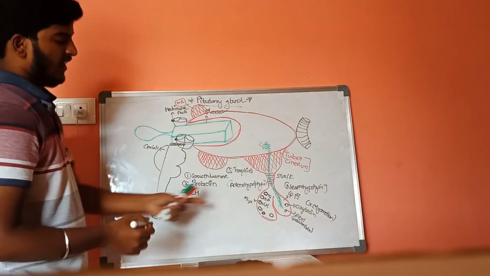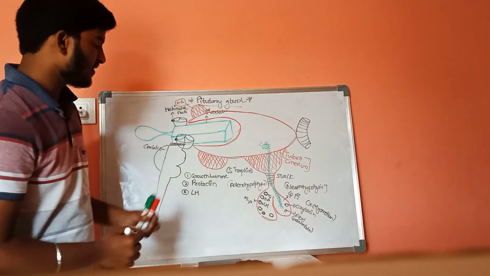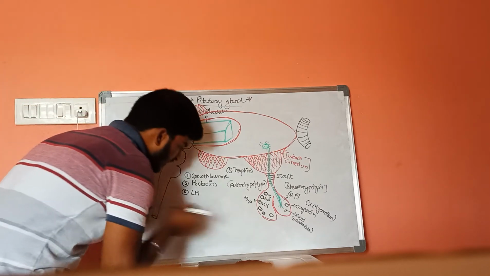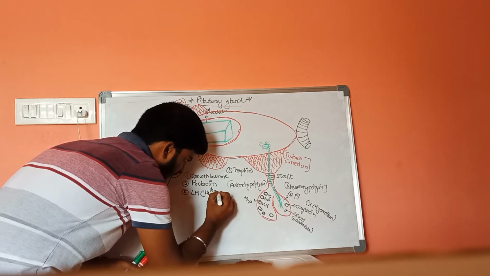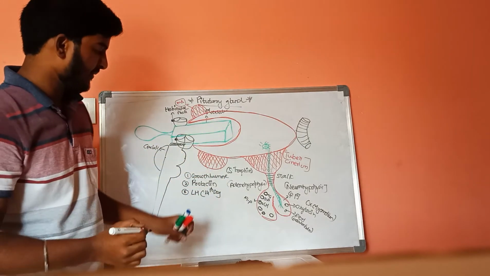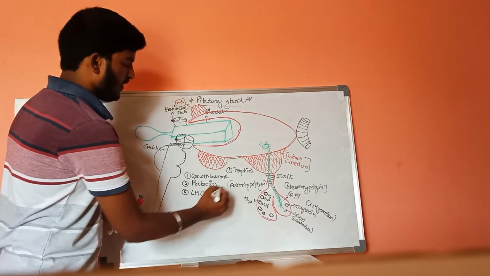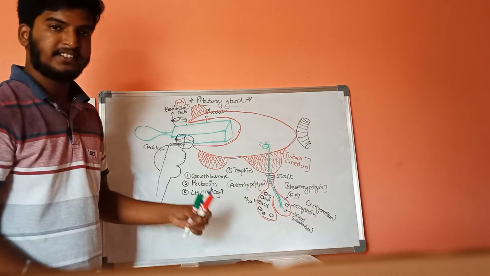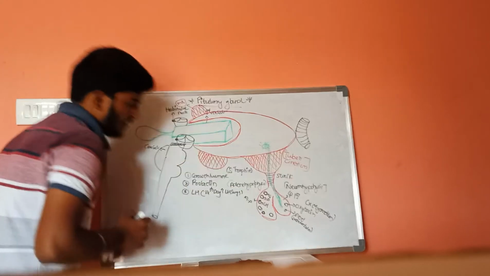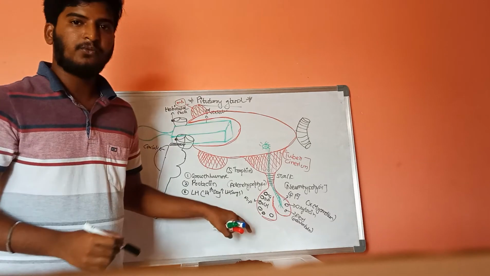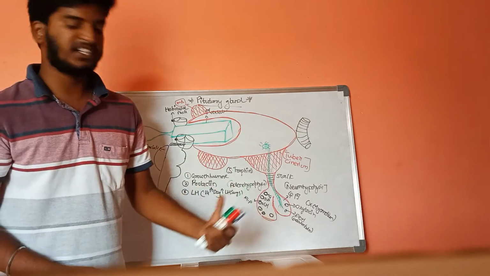The main function of luteinizing hormone is in the menstrual cycle: on the 14th day, the concentration of luteinizing hormone increases, and that condition is called LH surge, which results in rupture of the ovum. This is the function of luteinizing hormone, which results in ovulation.